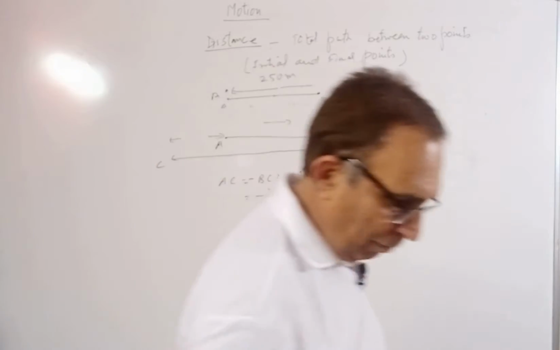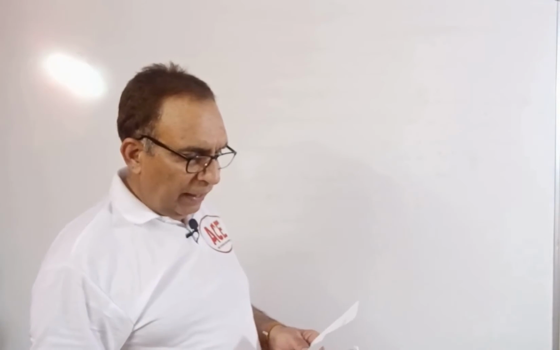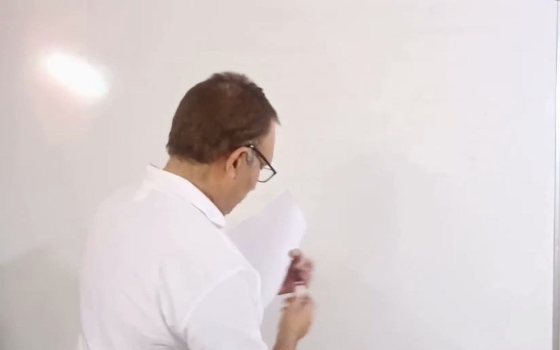Let us see the second question now. The second question is, can the distance traveled by the object be smaller than the magnitude of its displacement? Let us see this part also.